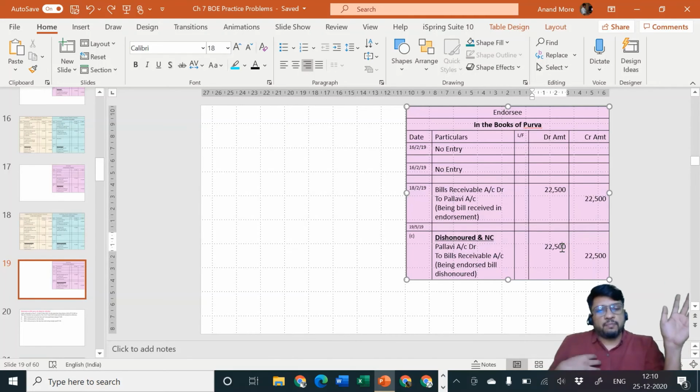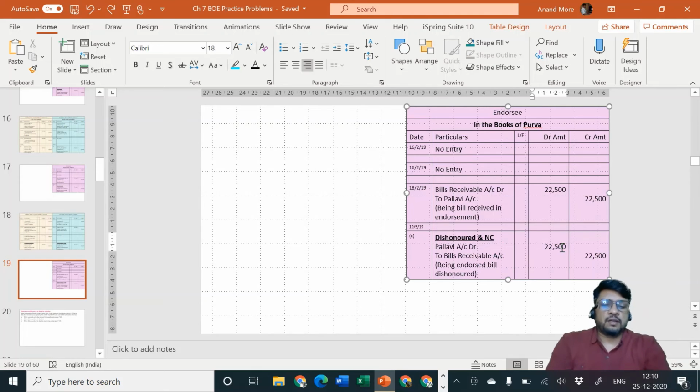So ultimately for me, this entire fault is of Pallavi. That means I am going to recover money from Pallavi, the 22,500 of the bill plus 175 I paid for noting charges. Pallavi may afterwards demand it from Vandana. That is her problem. Why should I demand from Vandana? Vandana has already refused to pay the amount of original bill to me. Since she is not paying the original bill, what is the guarantee that I can recover 175 rupees from her afterwards? So there is no point in me talking to Vandana. For me, Pallavi is important.